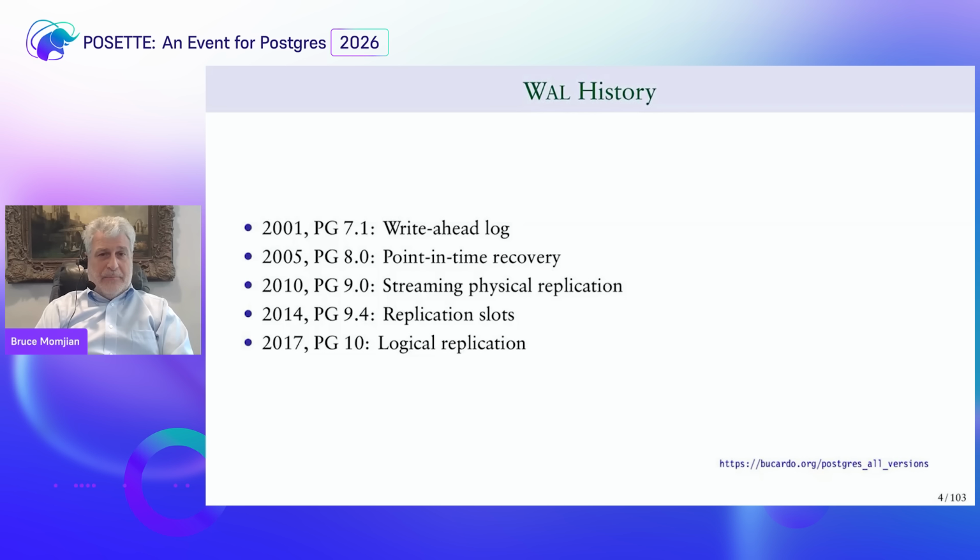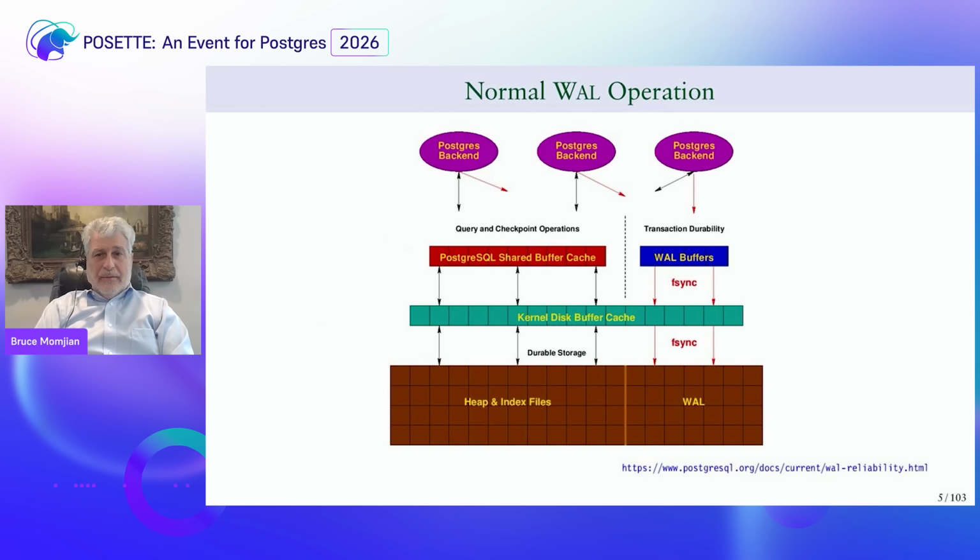2010, we added the ability to do streaming physical replication that allowed you to create replicas either for high availability or for load balancing. 2014, we added something called replication slots. And finally, in 2017, we added logical replication. And I'll be talking later about logical replication, how it works, and the very flexible data layouts that it allows you to set up.